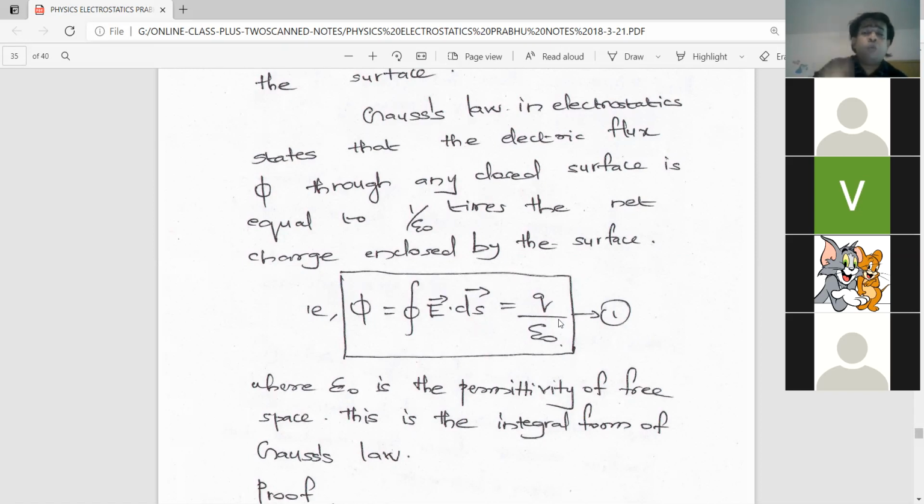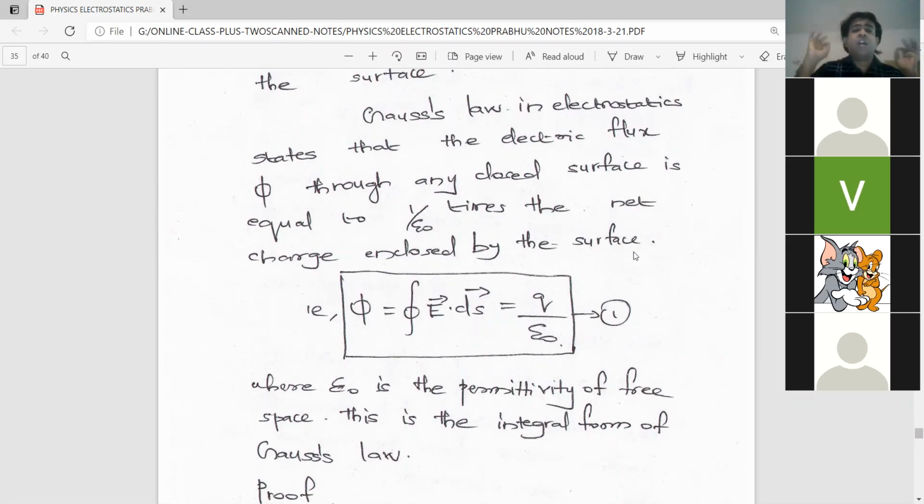Why am I putting this much effort into this equation? The reason is that I don't want you to forget. That is my intention. Gauss's law in electrostatics states that the electric flux phi through any closed surface is equal to 1 by epsilon 0 times the net charge enclosed. Net charge means total charge. Simply remember the equation: phi is equal to 1 by epsilon 0 times Q. What is phi? Total electric flux passing through that surface. What is Q? Total charge enclosed by the surface.